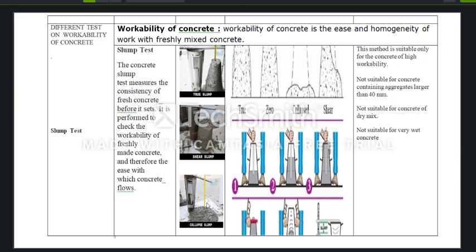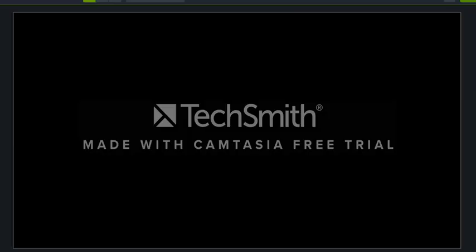Collapse slump is formed by adding an excessive amount of water in concrete.